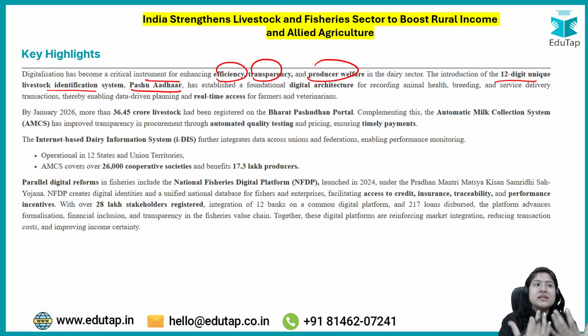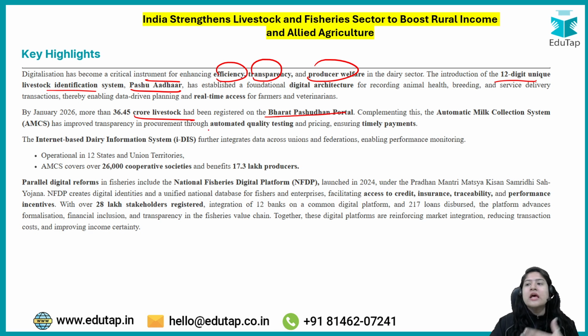And then it becomes easier, especially if any program has to be run, like a vaccination program. The government has a proper record of how many animals we have and how much time it would require for a certain program to run. Also, there is the Bharat Pashudhan portal, where the registration of livestock is done, again for the similar reason.